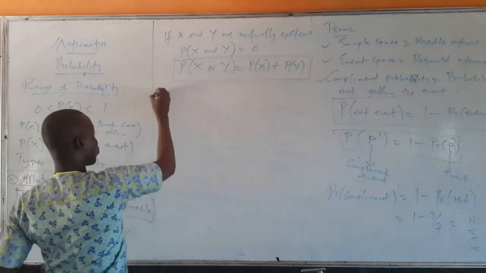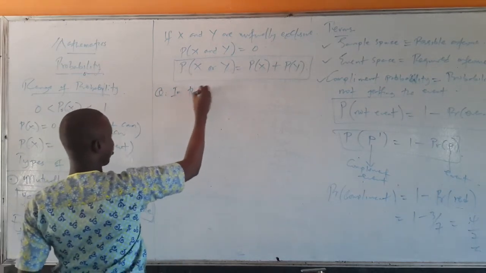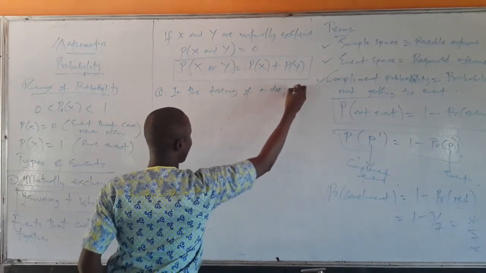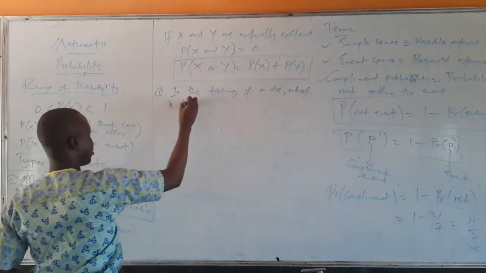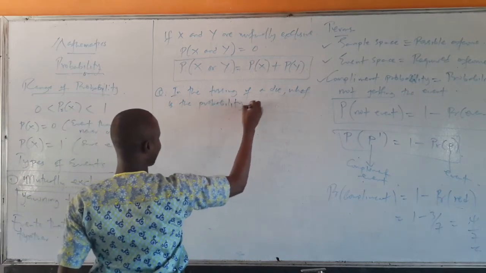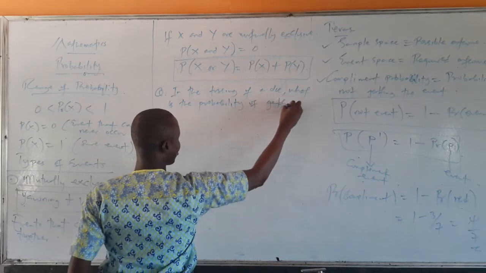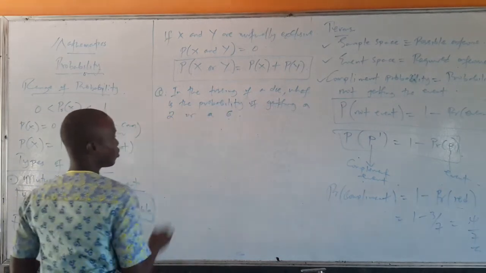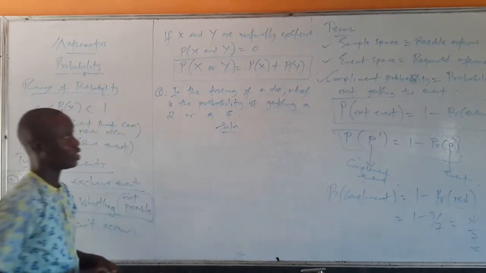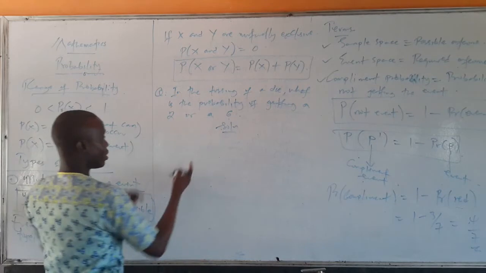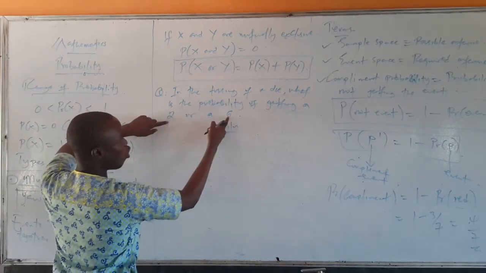Let's look at a simple example question. In the tossing of a die, what is the probability of getting a 2 or a 6? The event space we're looking at is 2 or 6.